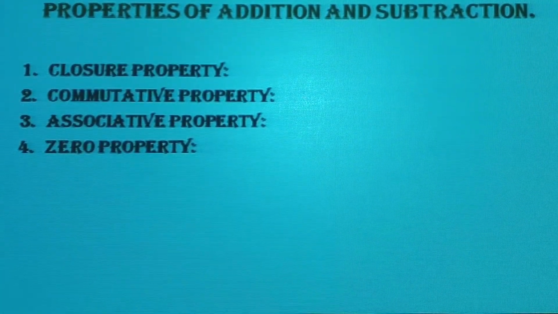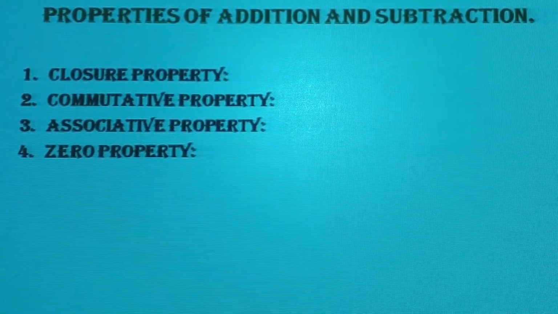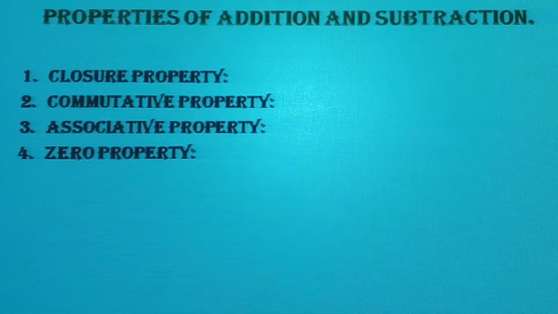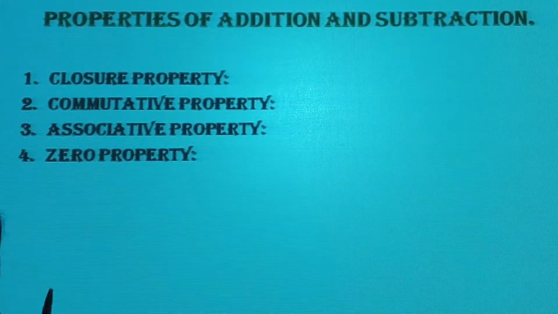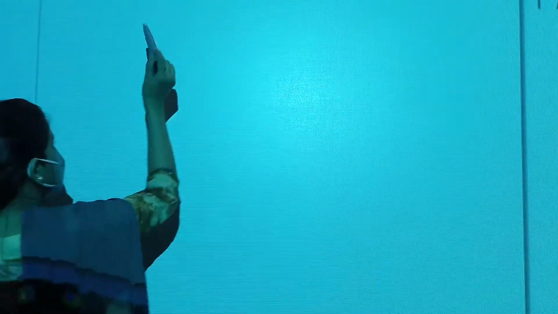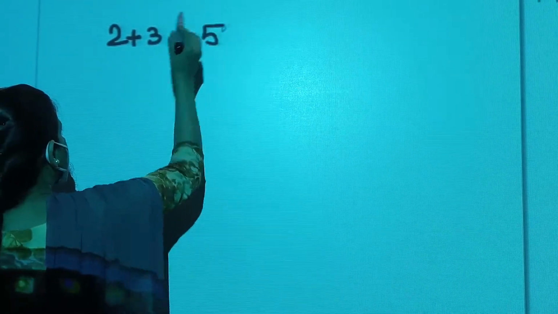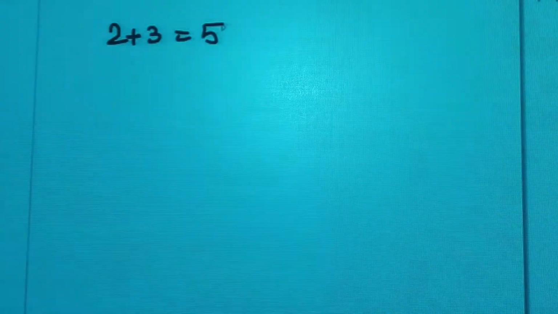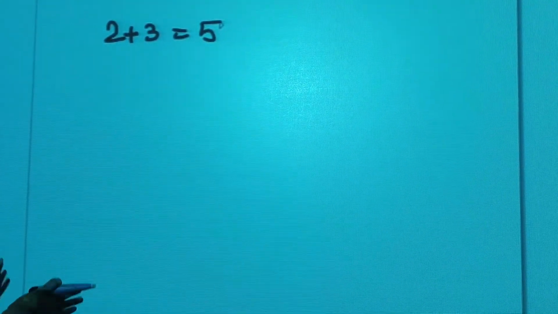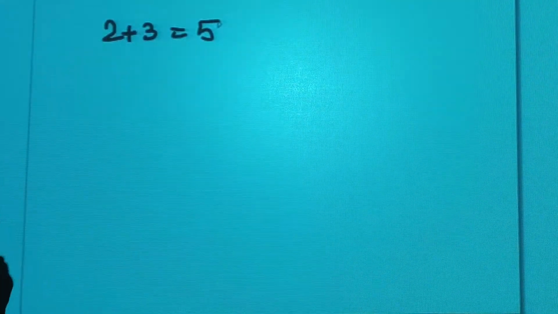What are these, students? These are not to be learned. You don't have to just mark up. You need to understand, get the concept of the thing that we already do. Like 2 plus 3 equals 5, this we know, students. Is there anything new about this? I said nothing is new in this chapter. It's only about understanding the concept of the mathematical operations that we perform.